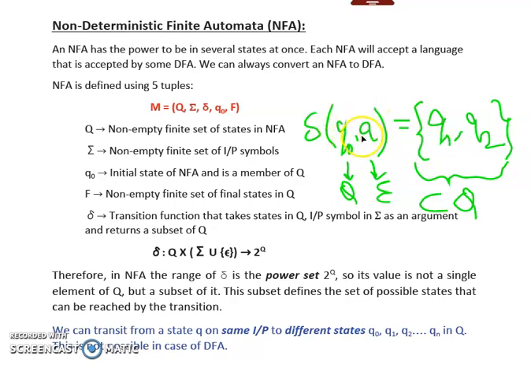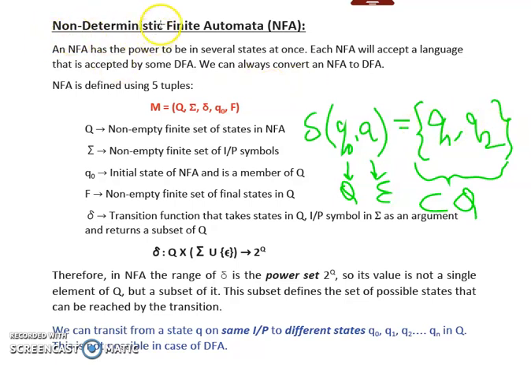Reading the input symbol A while we are on the state Q naught, we can be on the state Q1 as well as on the state Q2. So it is not determined which is our next state. Hence, it is called non-deterministic, because in this we cannot determine what exactly will be our next state.